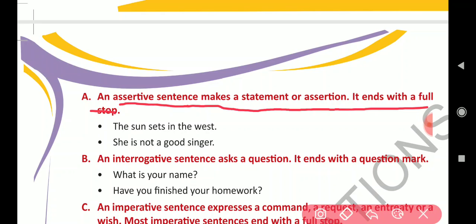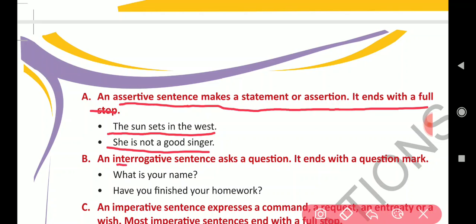And it should always end with a full stop. For example, the sun sets in the west. What is this? It is just a statement. The sun sets where? In the west. She is not a good singer. What is this? This is just a statement and it ends with a full stop. So this is an assertive sentence.